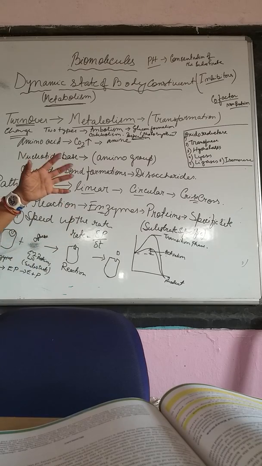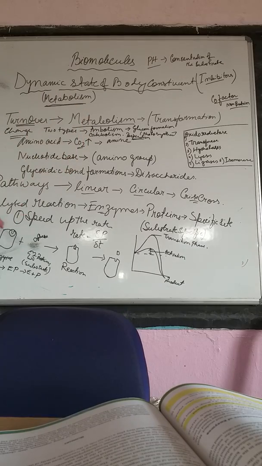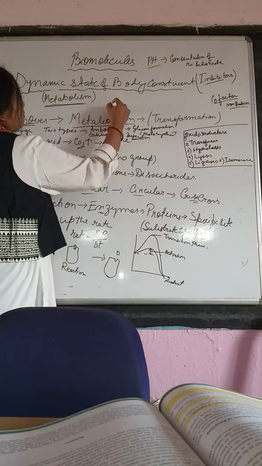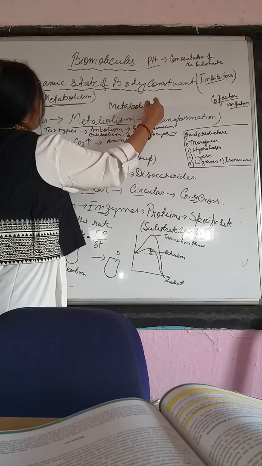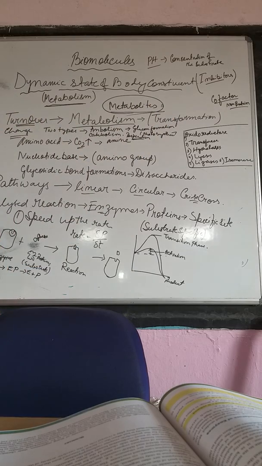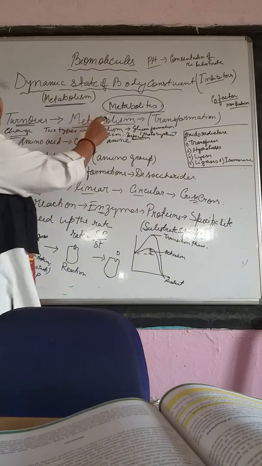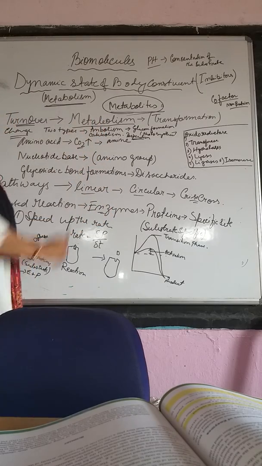So if the organism is alive, we find many metabolites. What are metabolites? Intermediate metabolic products. So the presence of metabolites identifies the cell to be alive.